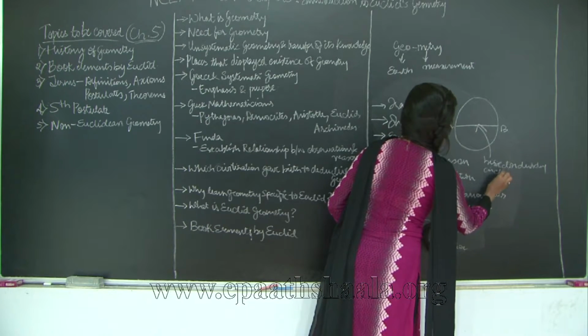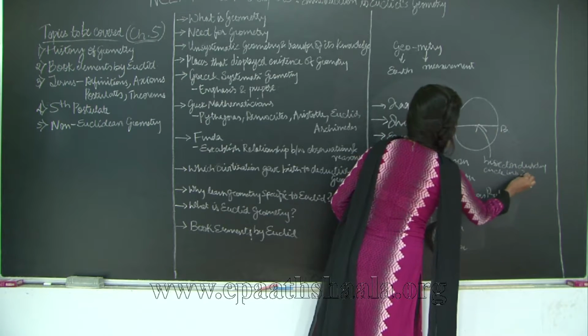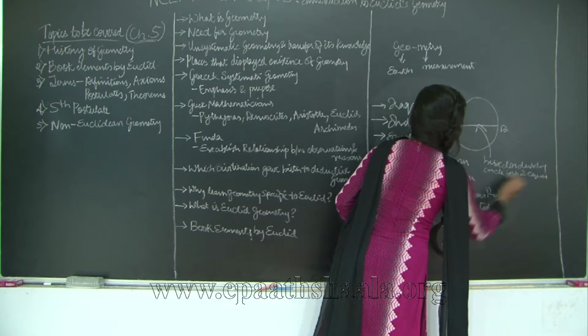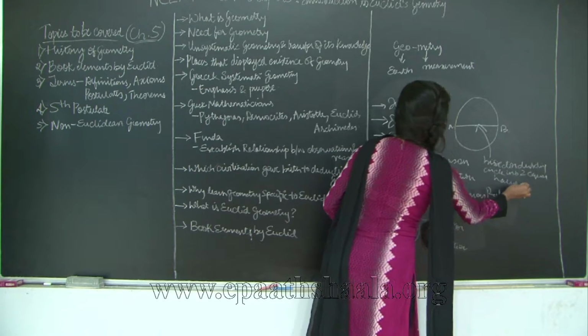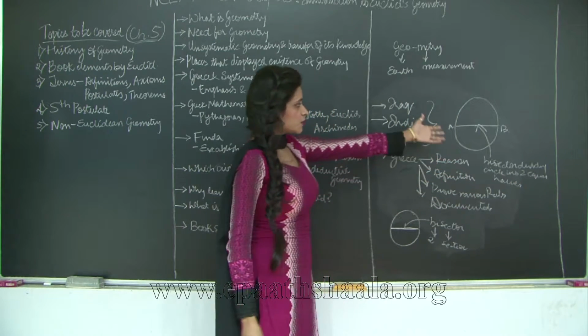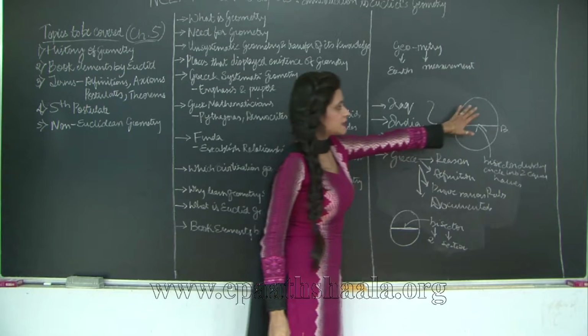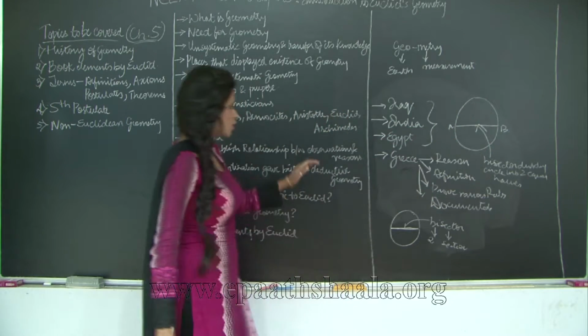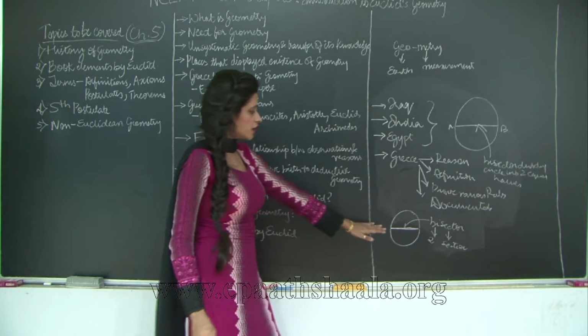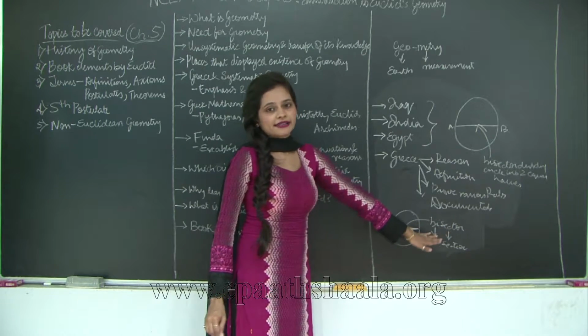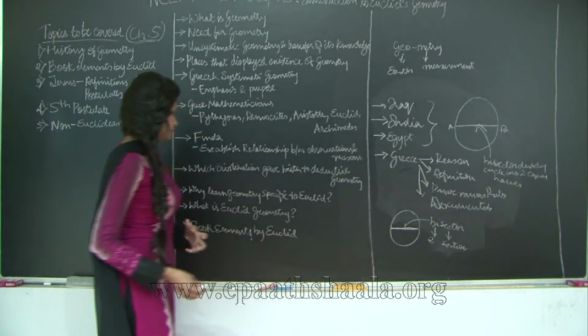Why was this an observation? Because when you look at it, you can see that the circle is getting divided into two equal halves. So what were the reasons? The reason is because the diameter is the bisector of the circle. So this is just an example.